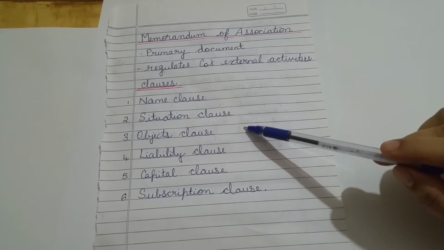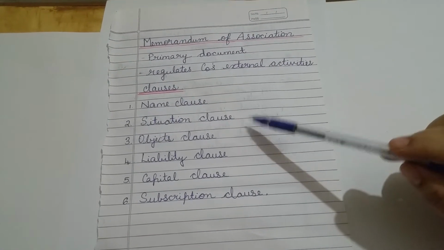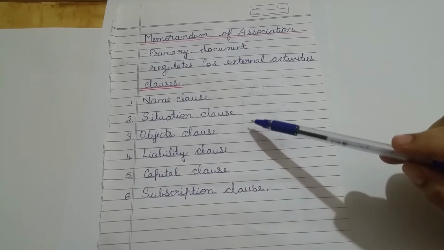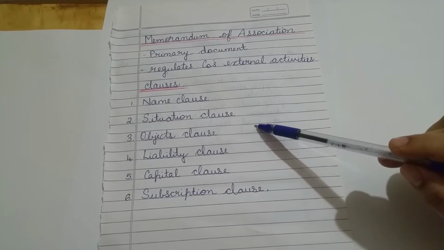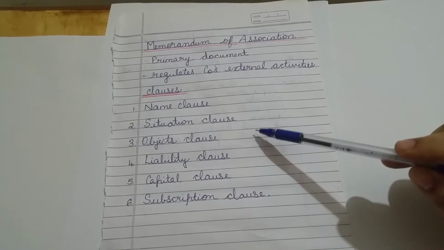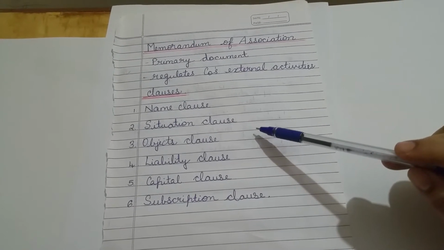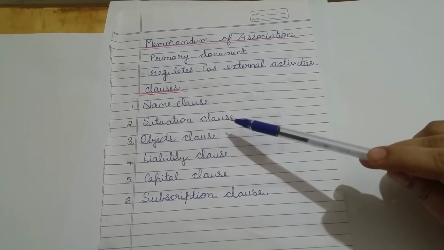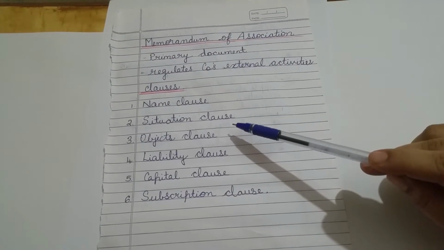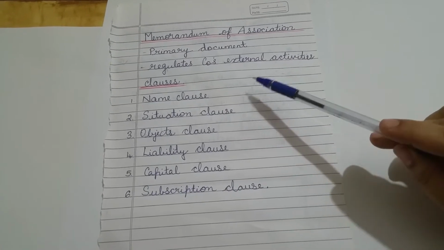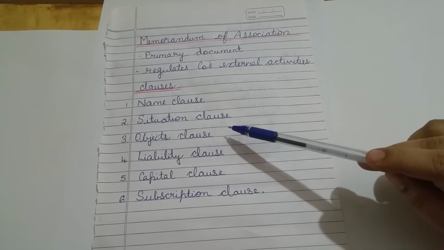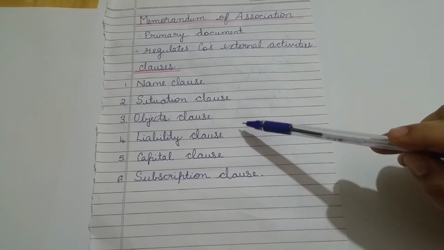Now this objects clause contains detailed descriptions about the objects or the goals of the company which it intends to achieve through establishing the company, and even the details regarding the rights of the company are also mentioned here. Great attention should be paid when making the objects clause, because once a company is incorporated, after submission of this Memorandum of Association, the objects clause is very difficult to alter.